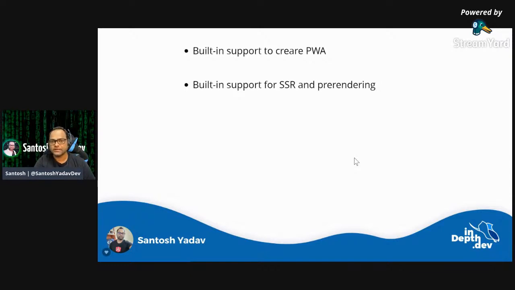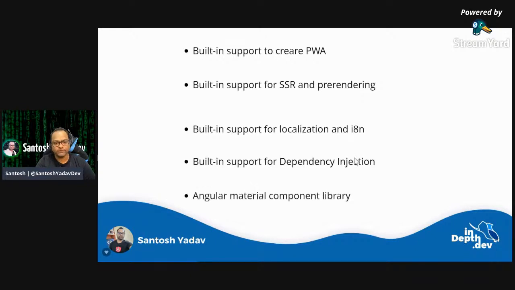SSR and pre-rendering is something really important in terms of SEO, and a lot of other frameworks and technologies do support it. Angular also does. So Angular has support for server-side rendering in case you want to achieve it, as well as pre-rendering. Localization and internationalization. I'm sure in today's world, language should not be a barrier for any platform or product to sell themselves. Most platforms have multi-language support, and this is what Angular can do as well. They also have built-in support for that.